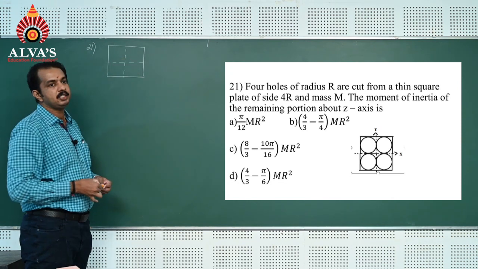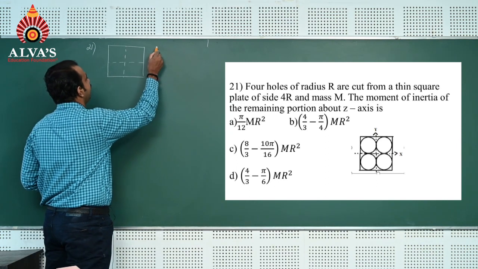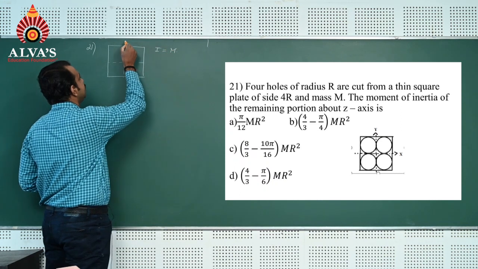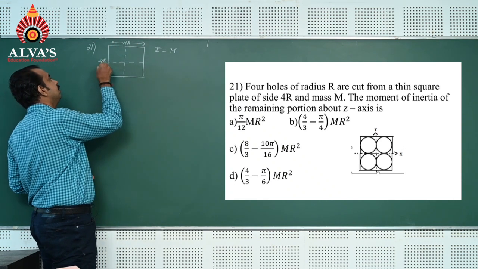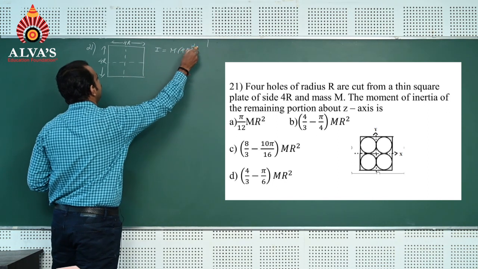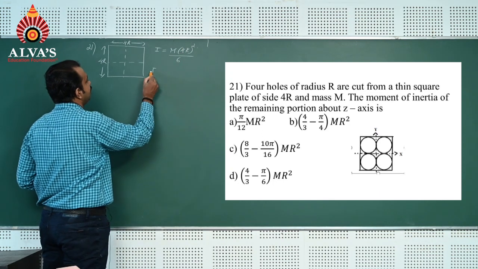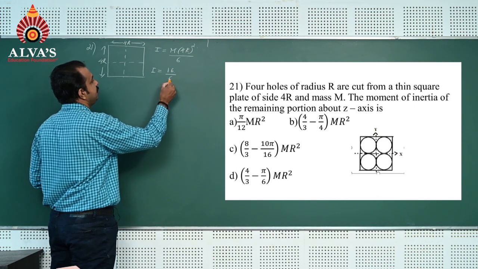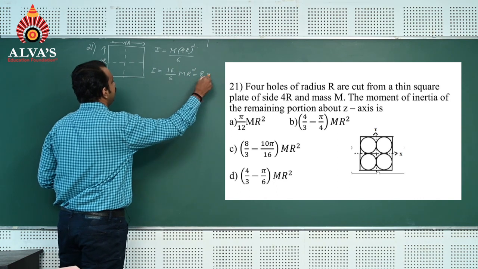The moment of inertia of the square plate about the z axis is I equal to m a square by 6, where a is the side of the square plate. It is 4r, so the initial moment of inertia of the square plate is 16 by 6 into m r square, which is equal to 8 by 3 m r square.